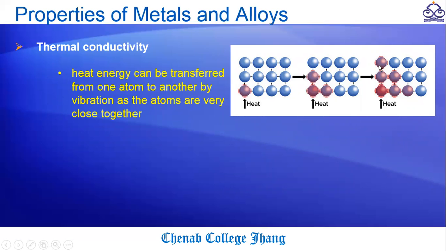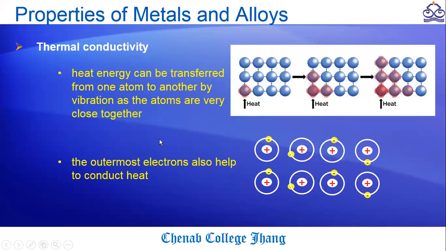As a result, heat is transferred from one end of the metal to the other. Another thing responsible for transferring heat is the outermost or valence shell electrons, which also play an important role in conducting heat from one part of the body to the other.